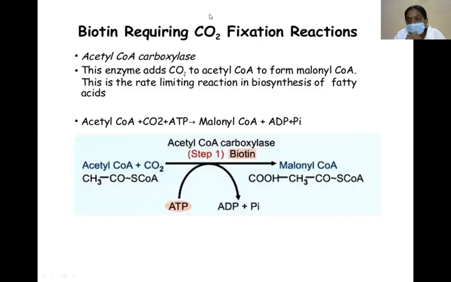Biotin is required for carboxylation by acetyl-CoA carboxylase. In the presence of acetyl-CoA carboxylase, acetyl-CoA plus carbon dioxide forms malonyl-CoA. Acetyl-CoA carboxylase is a biotin-dependent enzyme.